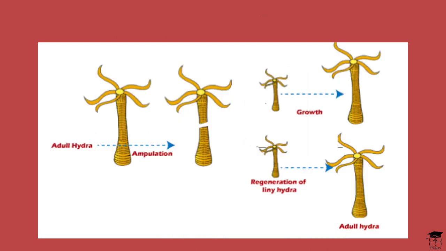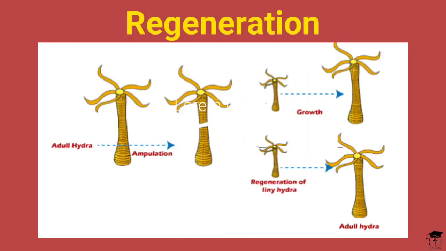Regeneration. Now in this type of asexual reproduction, the organism breaks into parts, but each part is not completely sufficient to live as a new individual. Thus, first the missing part of the organism is repaired by the proliferation of the cells and then it lives off independently. For example, hydra, planaria, and sponges.